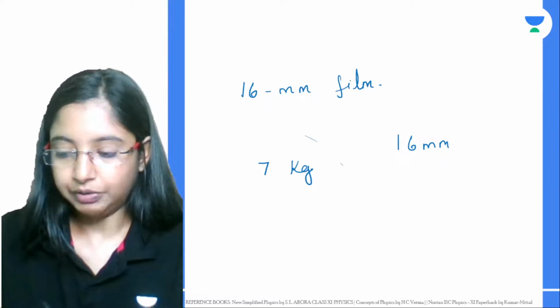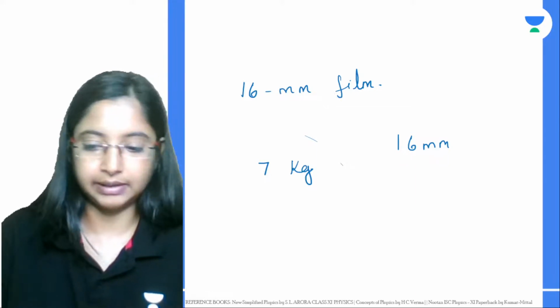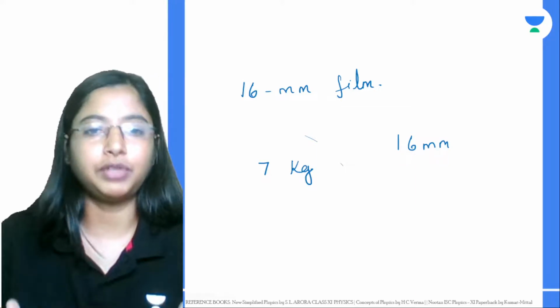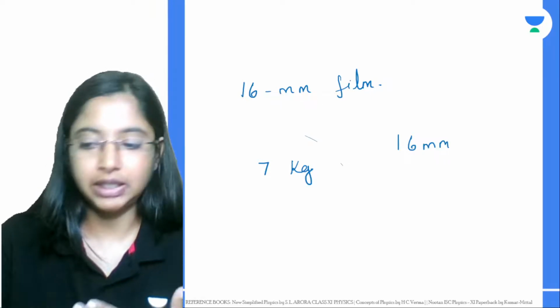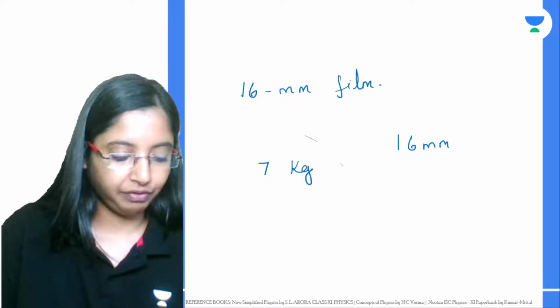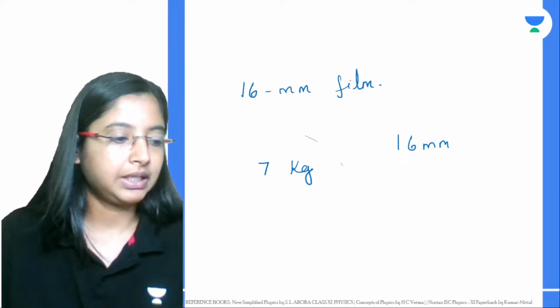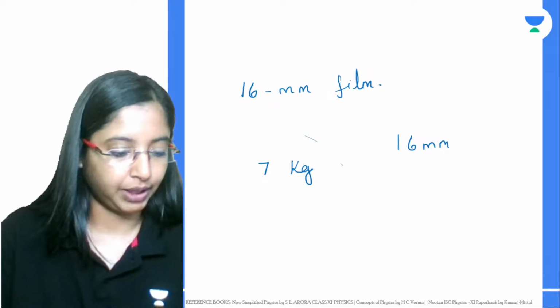So these are the rules for writing the symbols of the SI units. We have also seen the advantages of the SI units, and the three systems of units, and also the SI system of units. We have covered the 7 basic units and the 2 supplementary units as well.